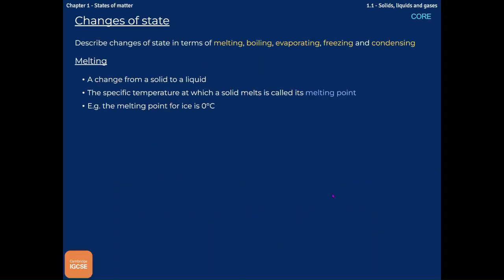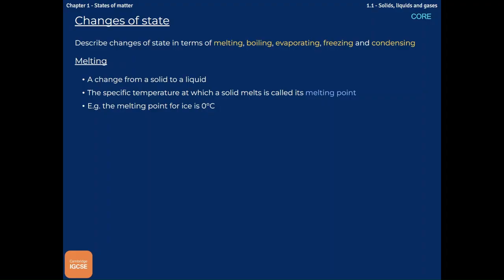So let's talk about melting. Melting is when we change from a solid to a liquid, and the specific temperature at which this happens is called the melting point. So for example, water, ice, its melting point happens at 0 degrees Celsius.